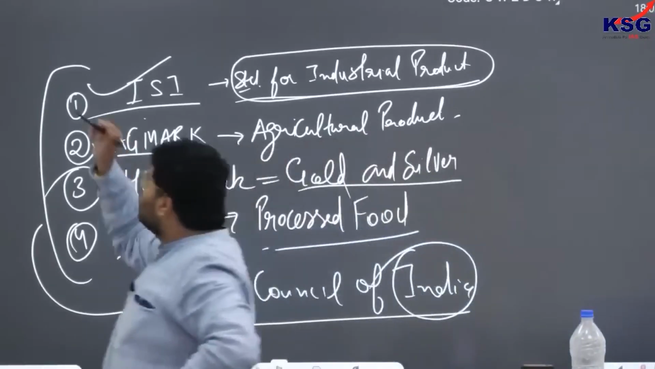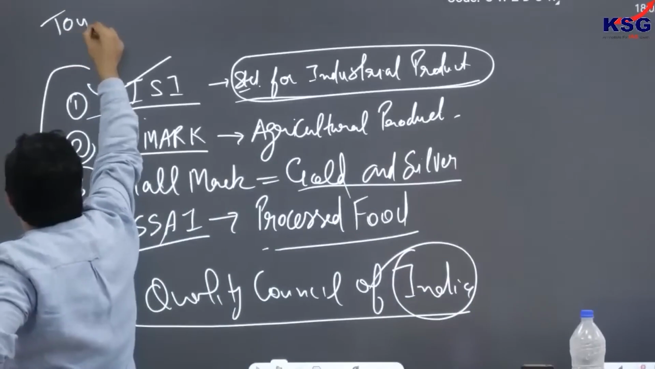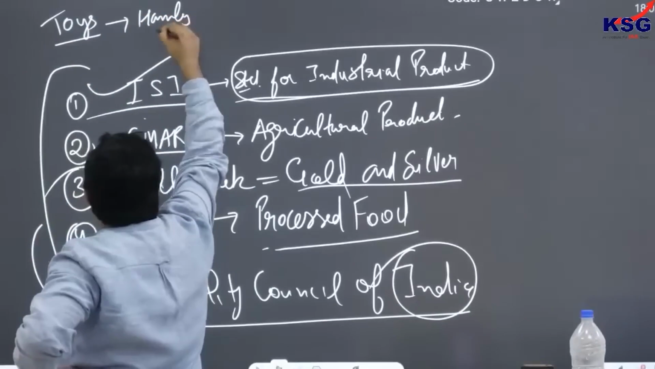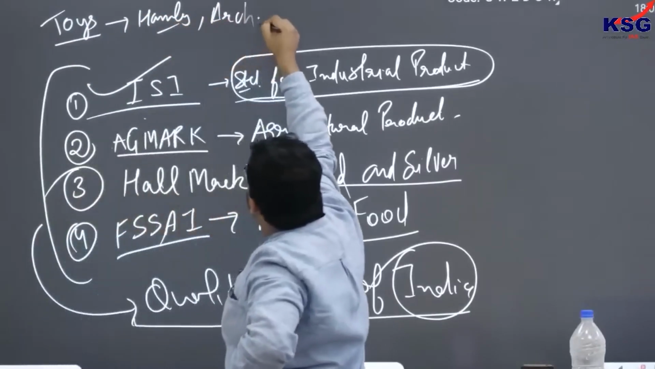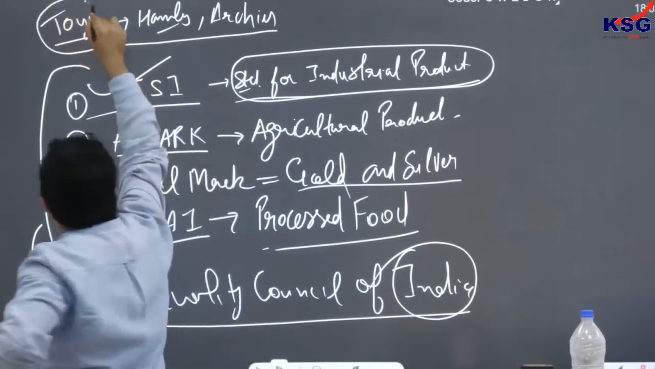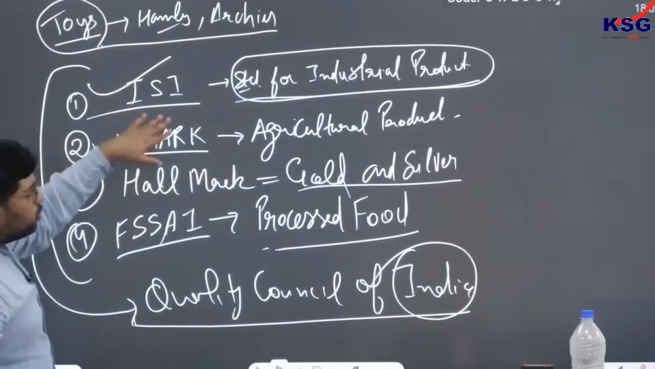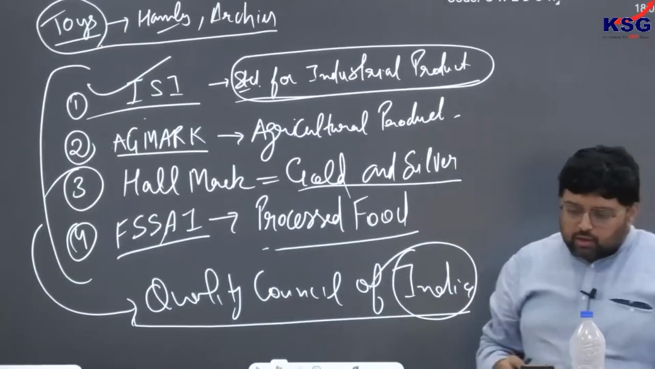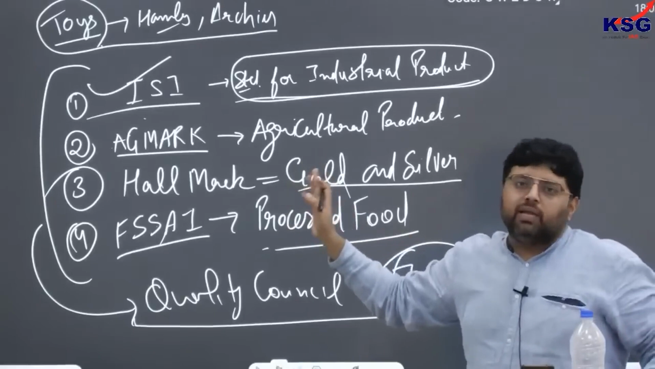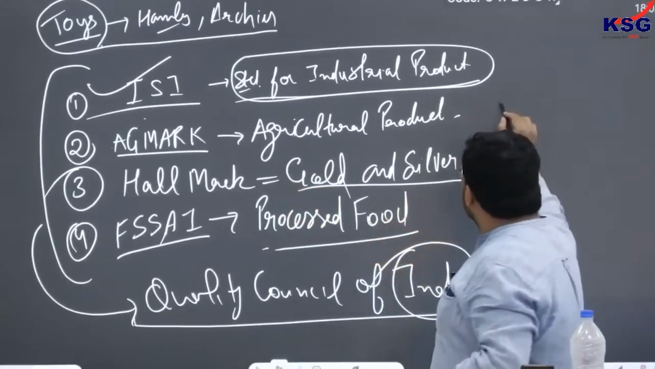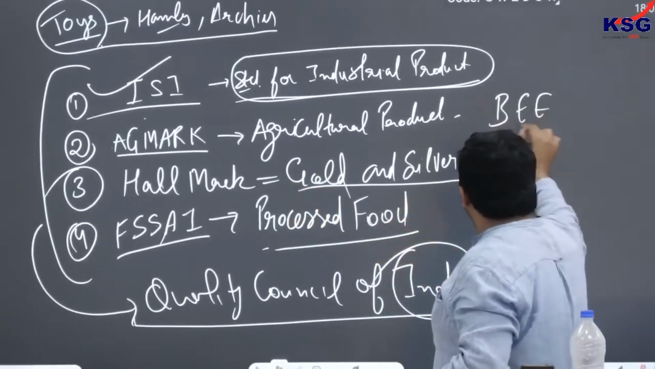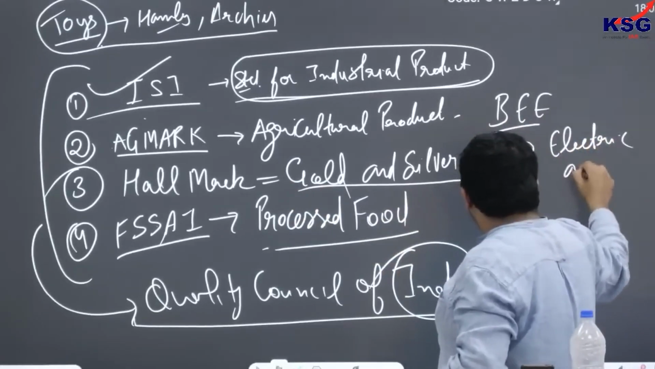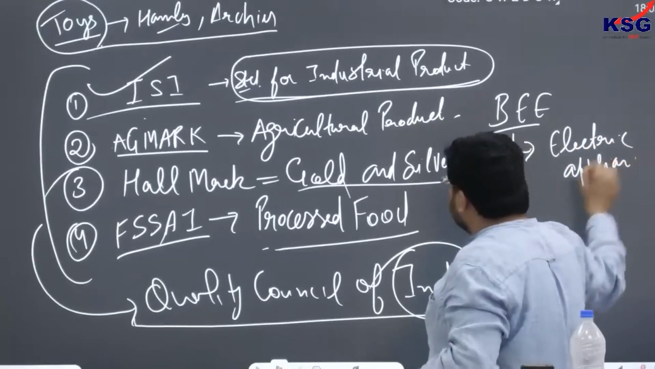Similarly, in the month of January there was an issue with respect to toys also. You know that companies like Hamleys and Archie's were in the news because of the quality of the toys. So ultimately you can again expect a question from this. If you see many of last year's questions, you will get to know that every year they are asking a question from one of these bodies. Similarly, there is another body, the Bureau of Energy Efficiency, which rates electric appliances in terms of energy consumed.